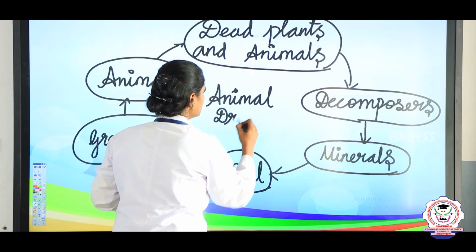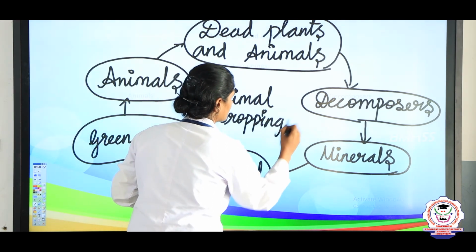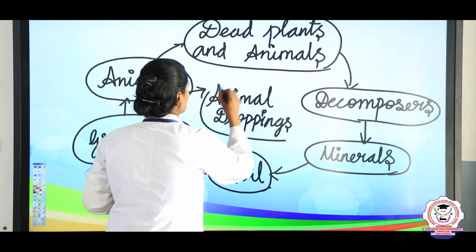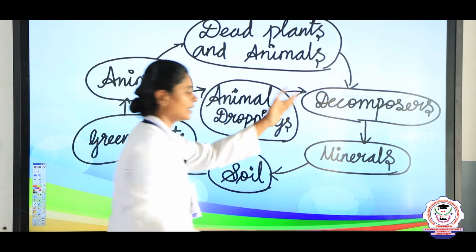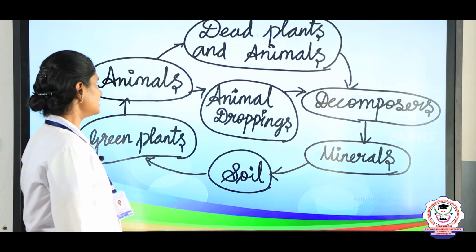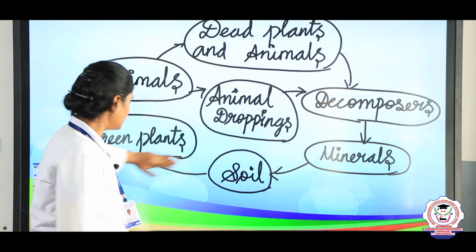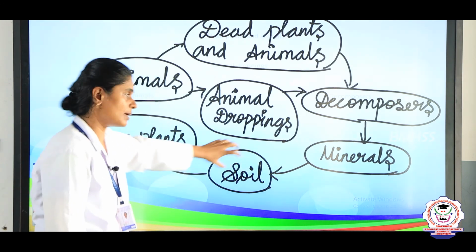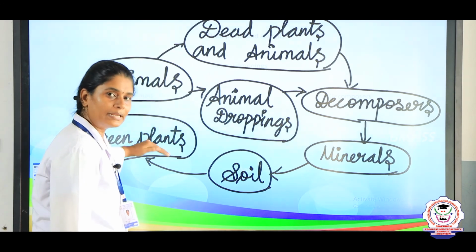Animal droppings are nothing but waste of the animals. This waste of the animals is also decomposed and converted into minerals. So, this is a cyclic process where all the minerals from the soil are absorbed by the green plants, and these green plants are eaten by the animals.